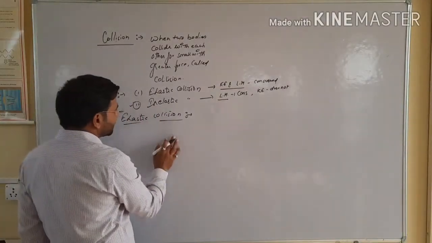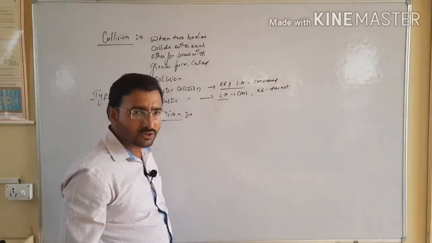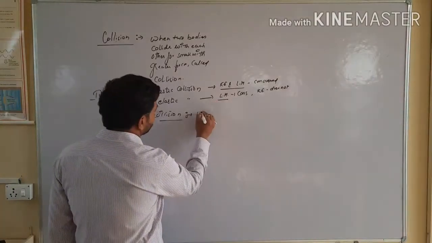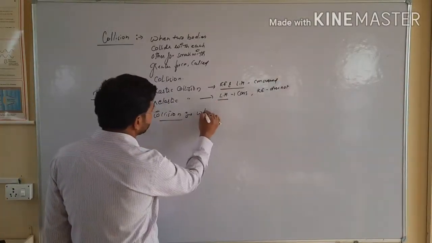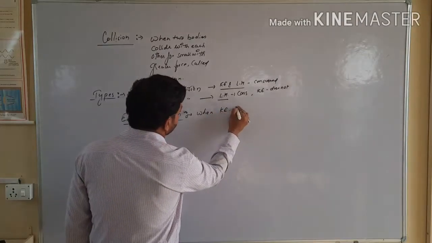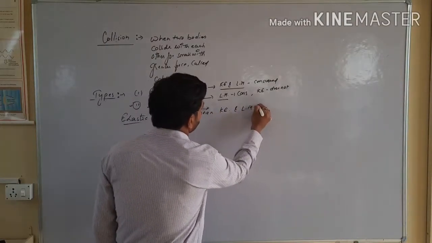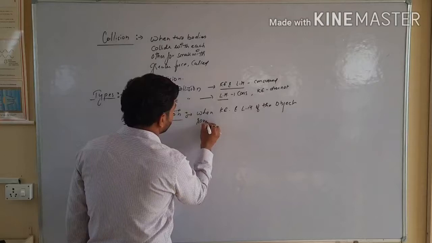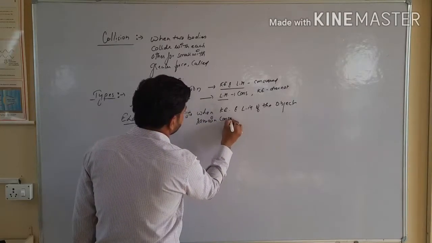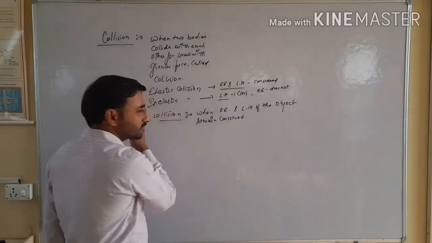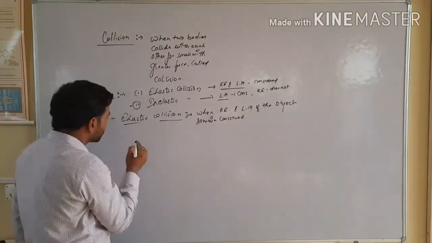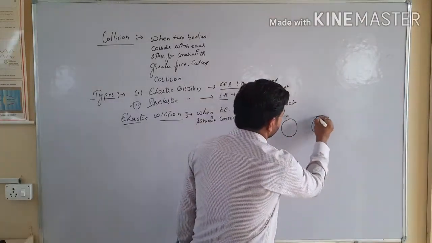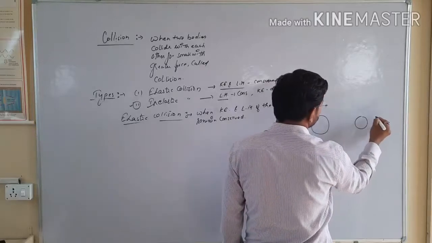After that, when we write about the derivation for elastic collision, how will we derive it? First we can write the definition: when kinetic energy and linear momentum of the objects remain conserved, such a type of collision is called elastic collision. So suppose we consider the motion of two objects